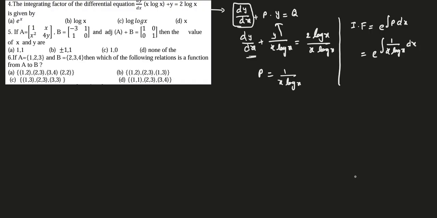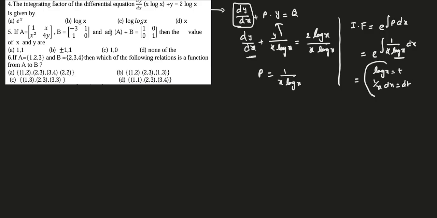Now I'll compare with dy by dx plus py is equal to q, and p will be 1 by x log x. Now the question is to find the integrating factor, and the formula we know is e power integration p dx. Now substitute the p value, e power integral of 1 by x log x dx. Here also we use the substitution method, log x as t, and differentiating we get 1 by x dx as dt.